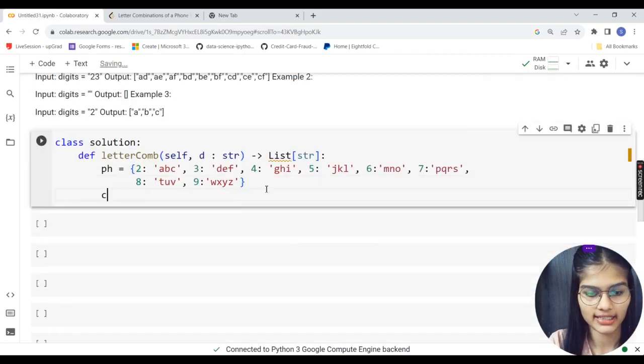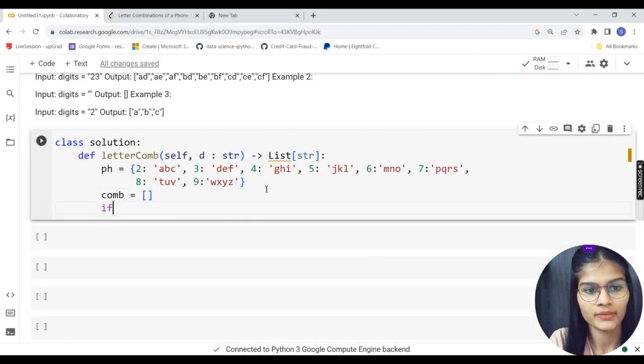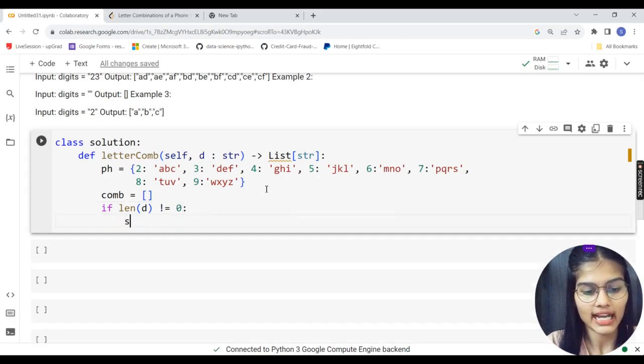Next, I'll make a variable as comp, and for that I'm just going to assign it as empty. Next, if the length of my digits is not equal to 0, my very first condition, I will write self dot, let's take a variable, and I'm going to assign it first for d 0, where d is my digits. After that, I'm going to check for the combination, and then check against my phone map, that is the ph variable which we have made, and then it will be empty.